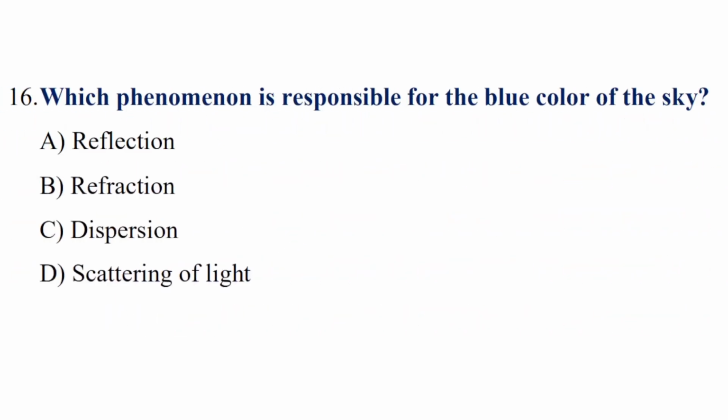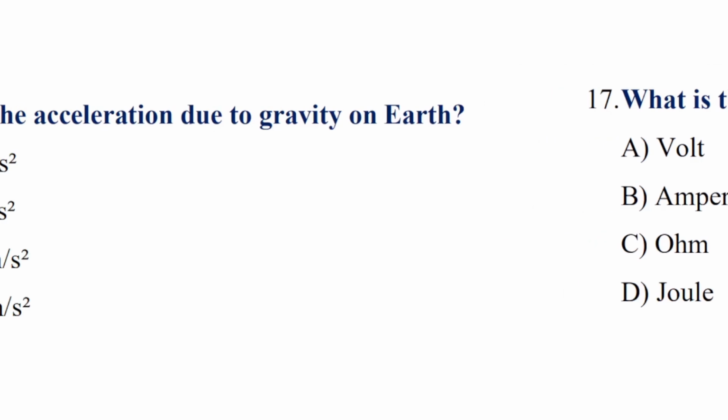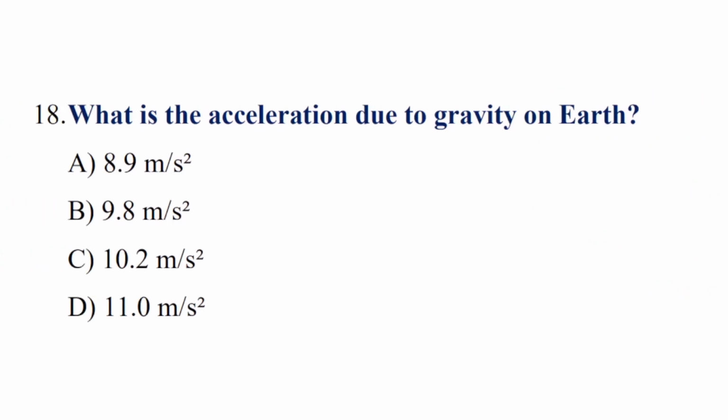Question number 16. Which phenomenon is responsible for the blue color of the sky? Correct answer is option D, scattering of light. Question number 17. What is the unit of electric resistance? Correct answer is option C, ohm. Question number 18. What is the acceleration due to gravity on Earth? Correct answer is option B, 9.8.